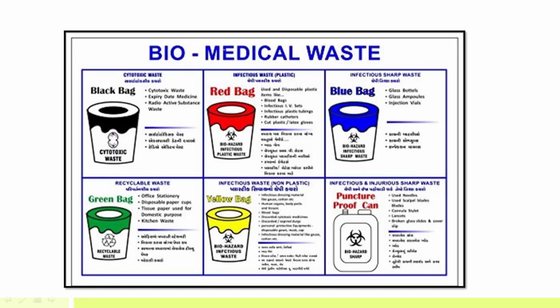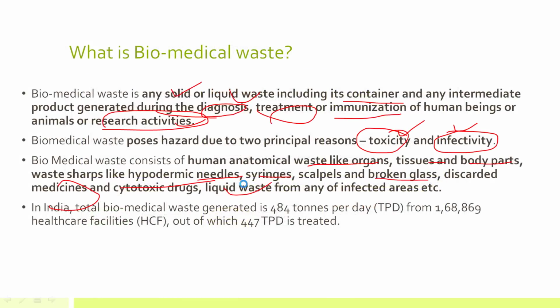Okay, and you can see it here. These are the bags that you might have seen, the color coded bins that are kept in the hospitals. Black bag is for cytotoxic waste, red bag is for infectious plastic waste, and yellow bag is again for infectious waste, but for non-plastic. Green bag is for recyclable waste. So you might have seen such color coded bins in the hospitals or in diagnostic centers. Blue bag is for infectious sharp waste. This puncture proof can is for infectious and injurious sharp waste. So these are all biomedical waste.